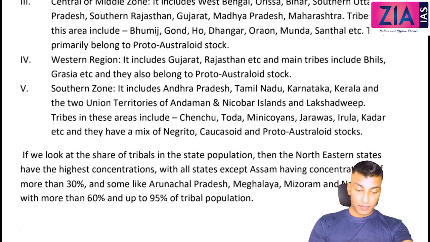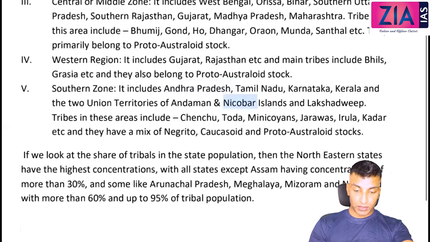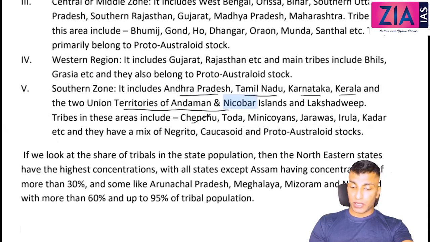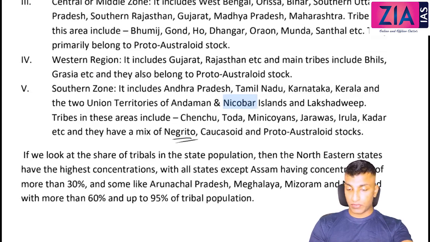The southern region includes the entire south, like Andhra Pradesh, now Telangana, Tamil Nadu, Karnataka, Kerala, those main 4 areas, and also the Andaman and Nicobar Islands and Lakshadweep. The tribes are Chenchu, Toda, Minicoys. Minicoys are basically from Lakshadweep. Jarawas are from Andaman and Nicobar, then Irula, Kadar. You should always try to remember 2-3 names. They have a mix of Negrito, etc. Proto-Australoid is actually a mixed category.